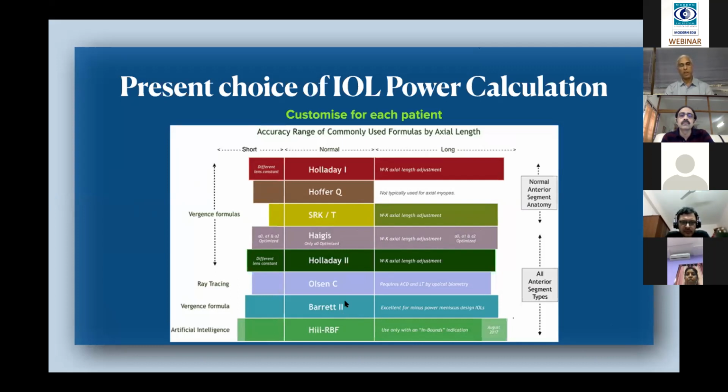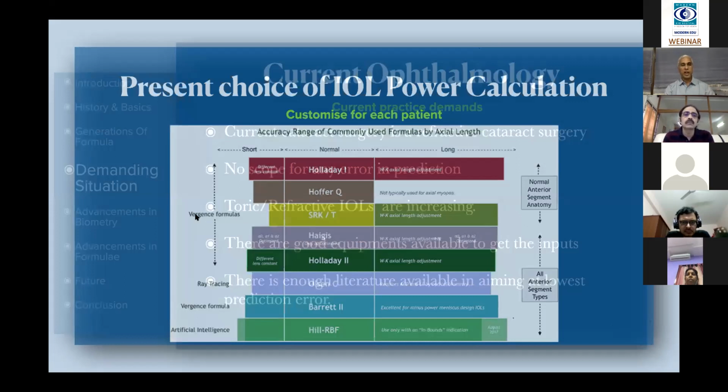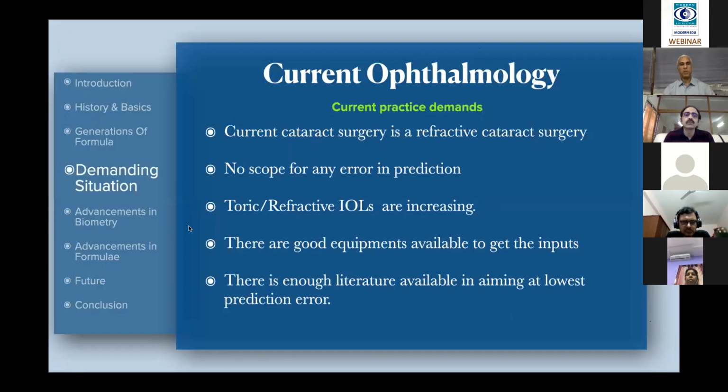If you have equipment which has access to these, you can use them. Or if you are planning to shift to or start using premium IOLs, definitely you should try these newer formulas. On the other hand, why we were forced to use these recent formulas and critically analyze the previous formulas: currently, cataract surgery is a refractive cataract surgery.